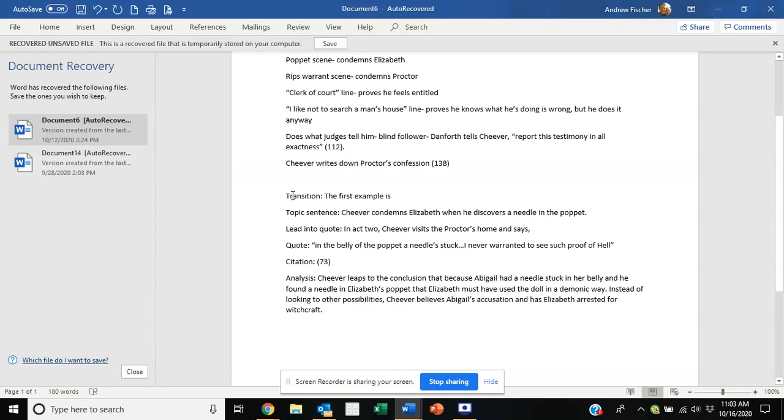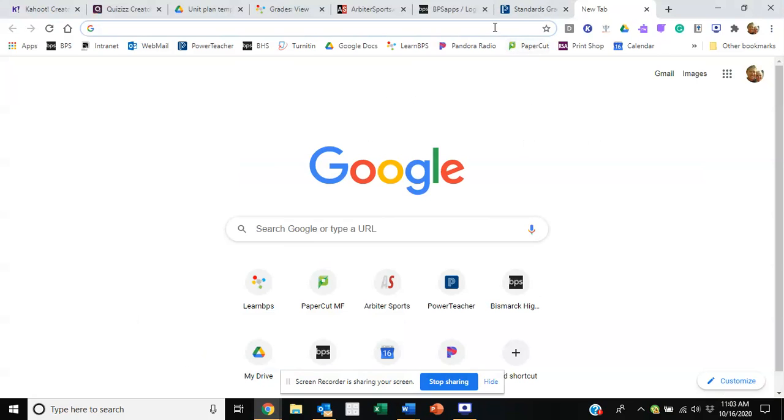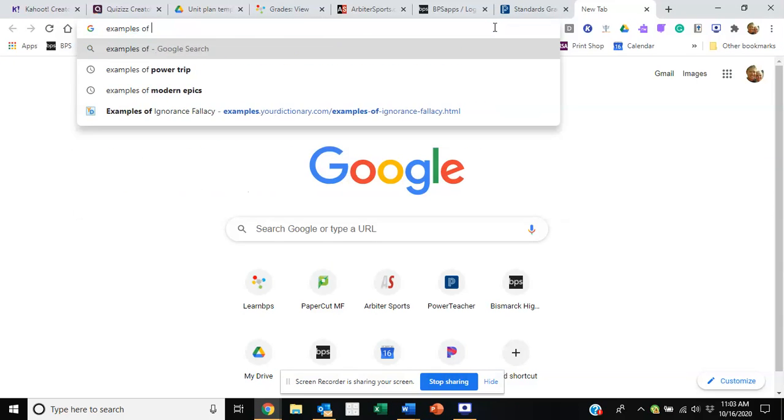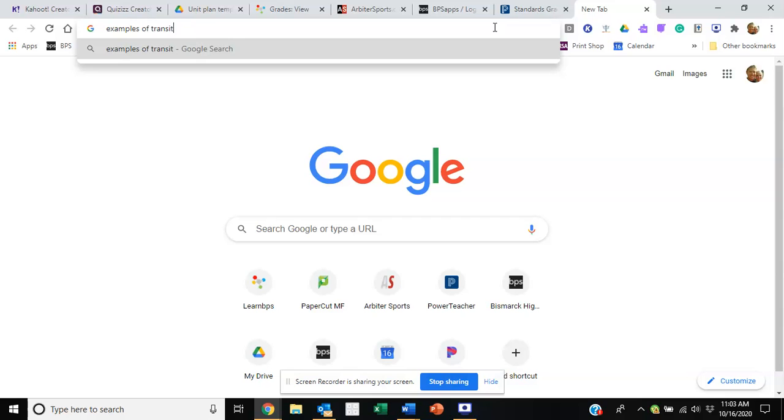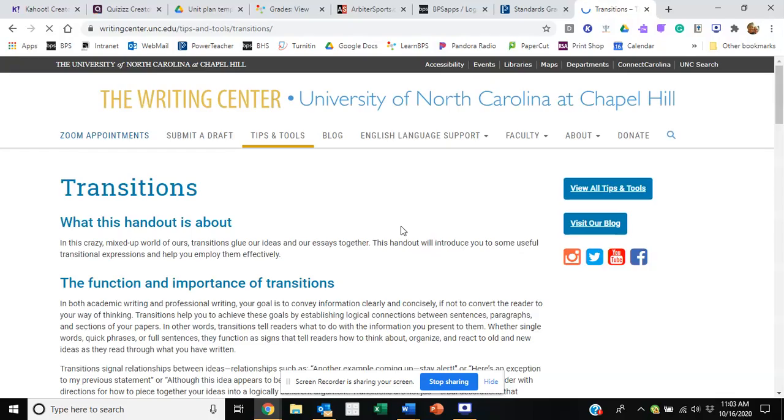Every paragraph is going to have a transition, a topic sentence, a lead into the quote, a citation, and analysis. I'm mostly interested in the analysis. Okay, so transitions are words like firstly, another. If you Google examples of transitions in papers, pick what sounds good to you. Right? How do you speak? How do you write?